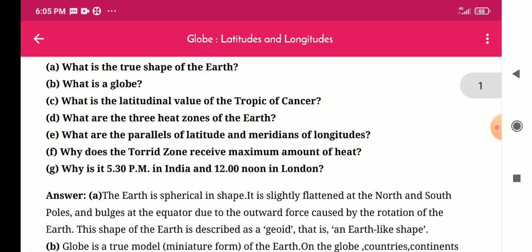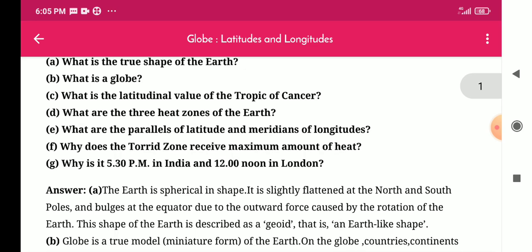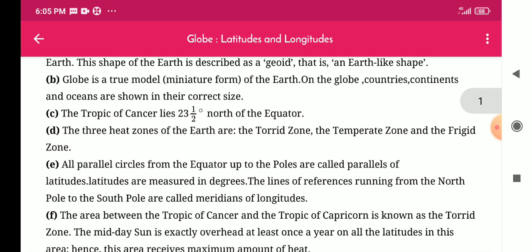D. What are the three heat zones of the earth? Answer: The three heat zones of the earth are the torrid zone, the temperate zone and the frigid zone.